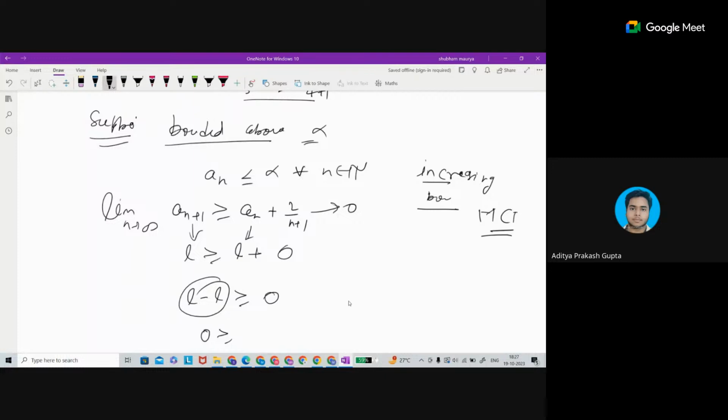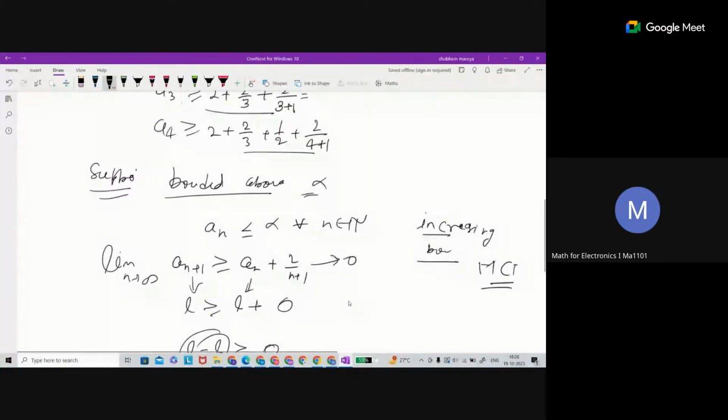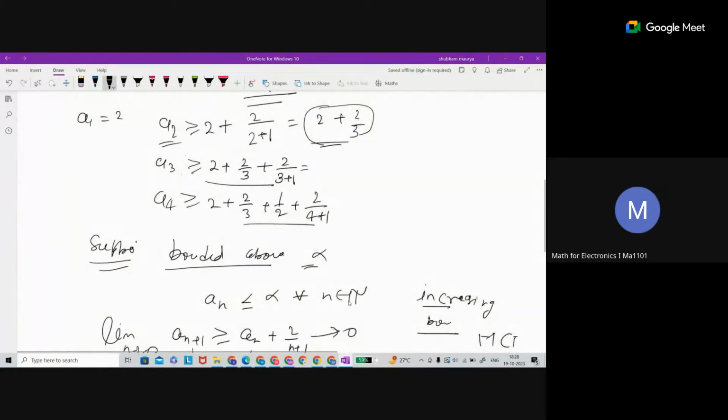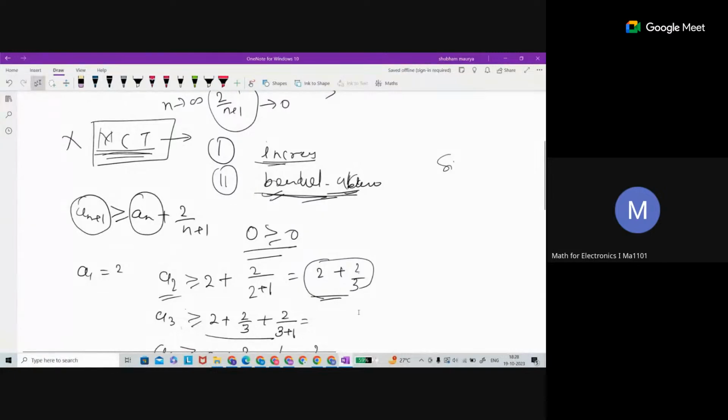So instead it is showing that MCT is applied here. Yes, sir. After assuming the sequence is bounded above, we are able to apply MCT. Otherwise, no. If you are not assuming, then how could it be? You cannot apply MCT. Yes, sir. I have assumed, but we are not reaching a contradiction after assuming it to be bounded above. So how can we? Okay, just a minute. Let me check once.